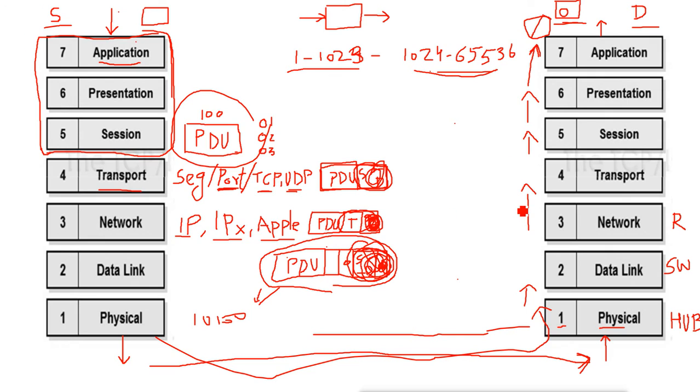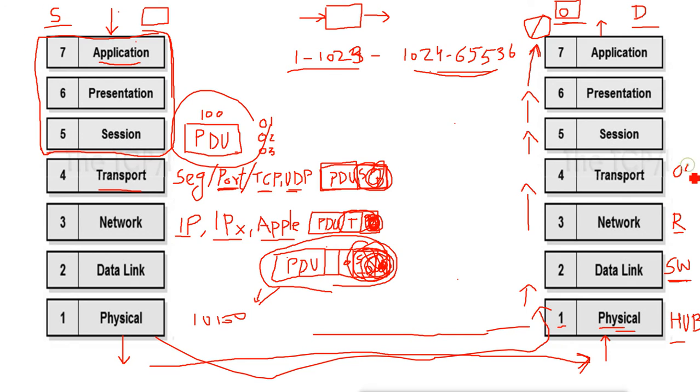So our router works on the network layer, and when it works on the network layer, it can do the job of the data link layer and physical layer also, because the data is going from physical to data link to network layer. If a switch is working on the data link layer, it is doing the job of the physical layer also. The transport layer job is done by the operating system itself.